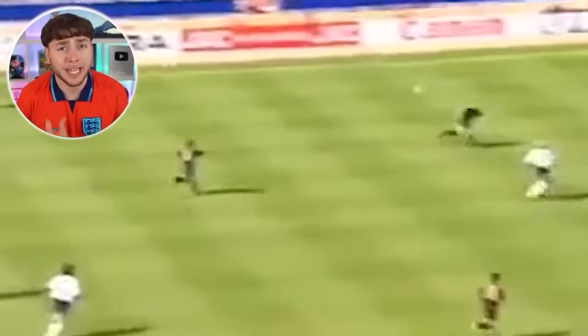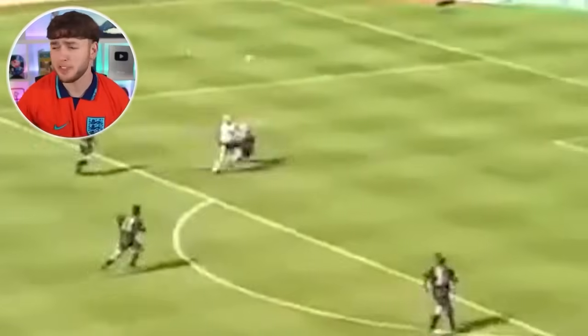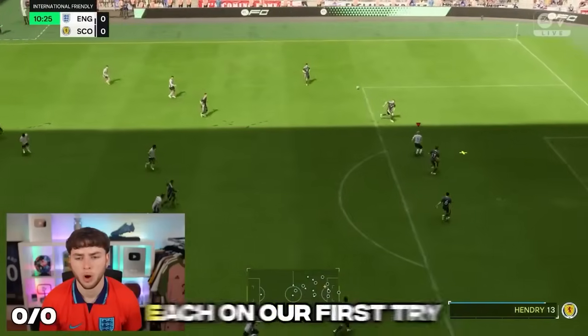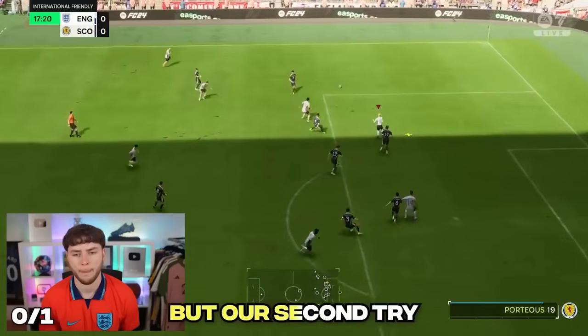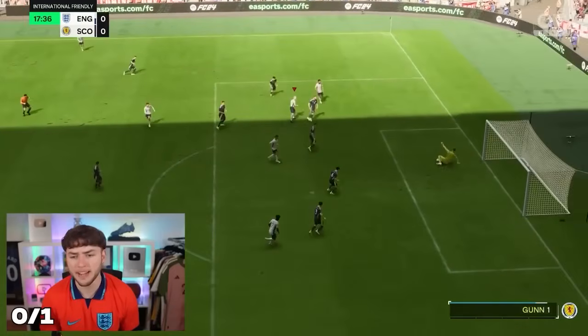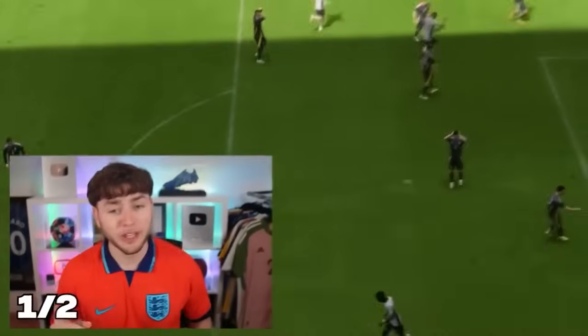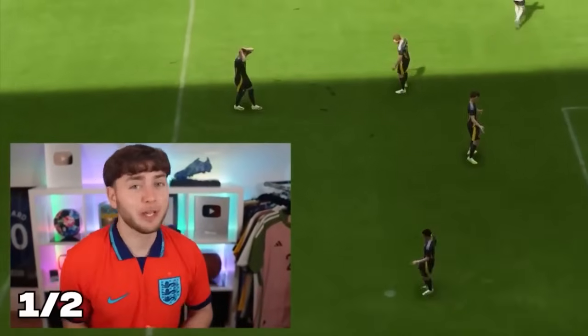And 96 brought us one of the most iconic English goals. It's Gascoigne with this piece of disgracefulness. It's a beauty, and therefore we're gonna try and recreate it. And we would come close-ish on our first try. Oh, it's not a bad first attempt, but our second try was much better. Bottom bins! Oh, let's go! We scored it. We got the volley and we got the flick.